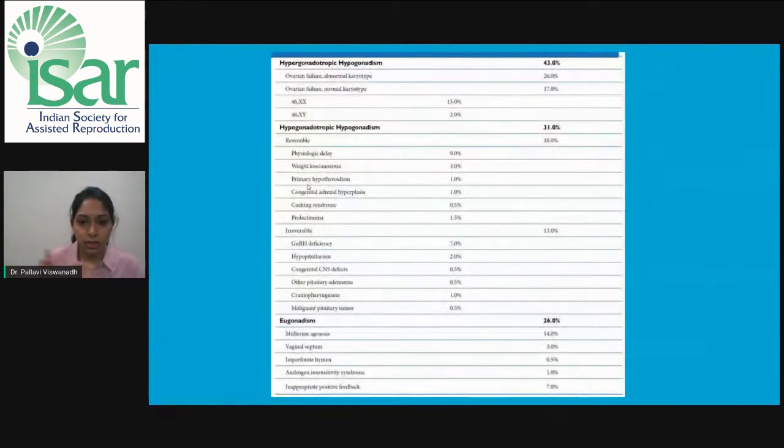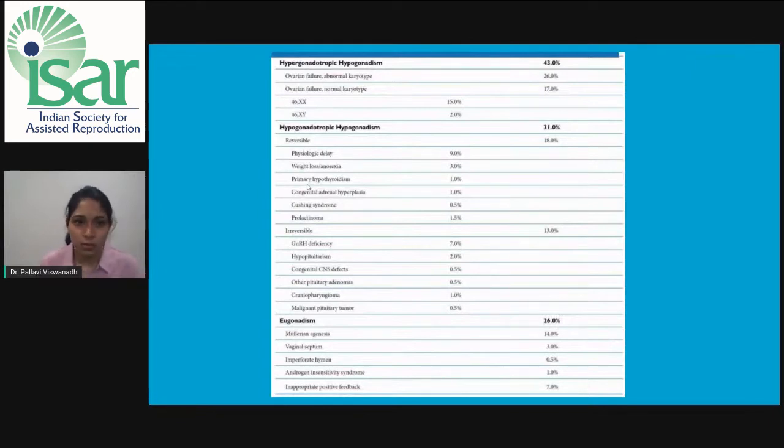This is a tabular form of a differential diagnosis of delayed puberty. Like we have discussed, we can broadly divide it into hypergonadotropic, hypogonadotropic, and eugonadism. Hypergonadotropic accounts for about 43 to 45% of cases of delayed puberty. In hypergonadotropic hypogonadism, we have ovarian failure with an abnormal karyotype and ovarian failure with a normal karyotype. Coming to hypogonadotropic hypogonadism, there are two kinds of this: a reversible form and an irreversible form.